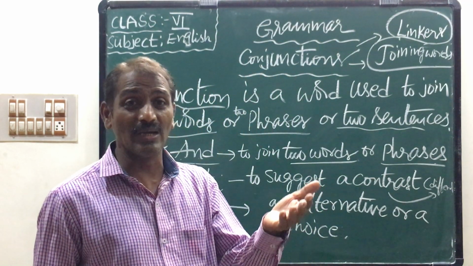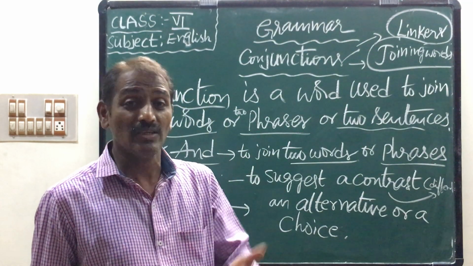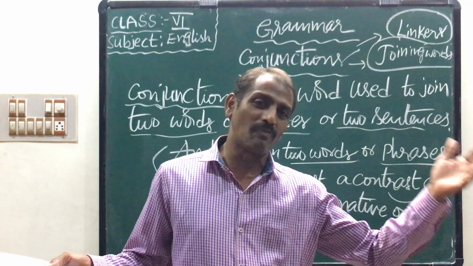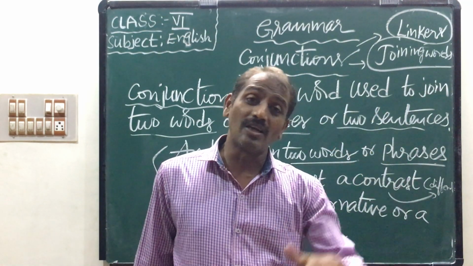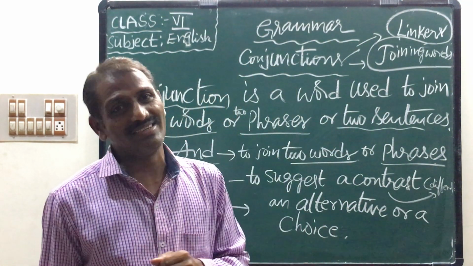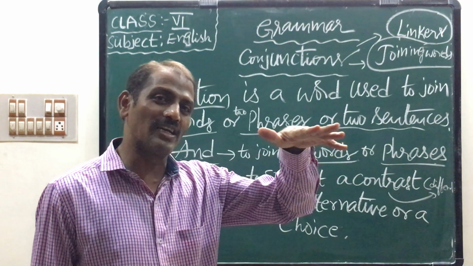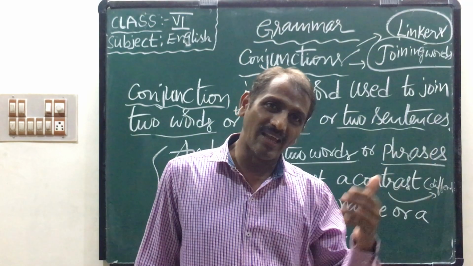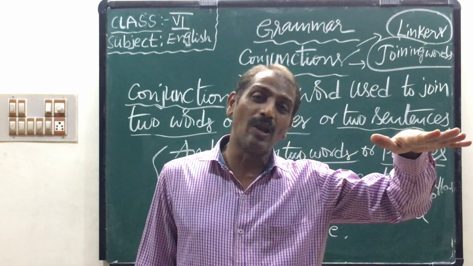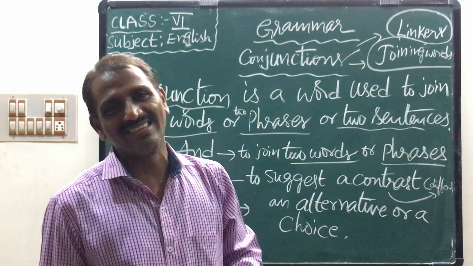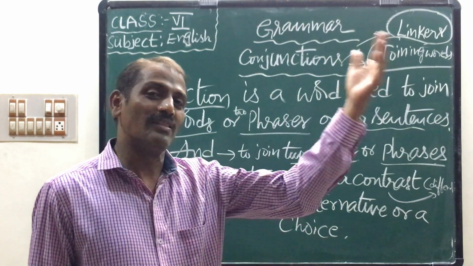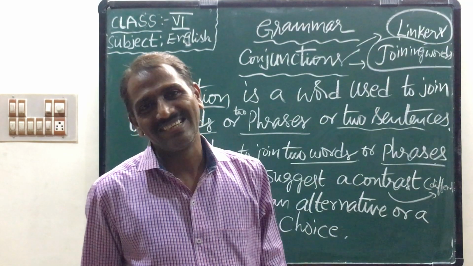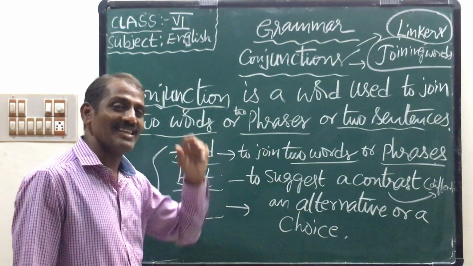Before the Prakasam barrage was constructed, there was no connection between Krishna district and Godavari district. When it was constructed, we developed many relations, many exchanges between the Krishna and Guntur districts. So children, that is a conjunction.